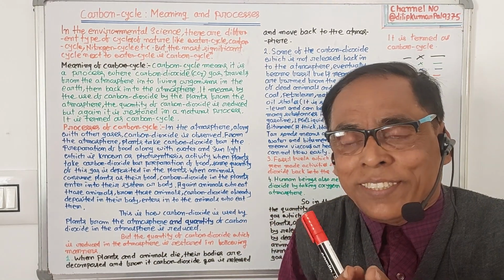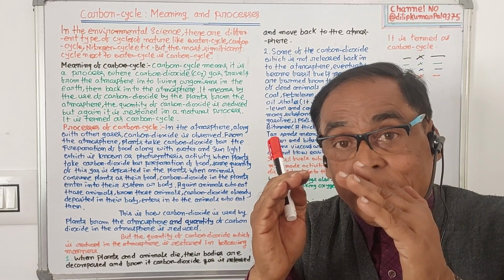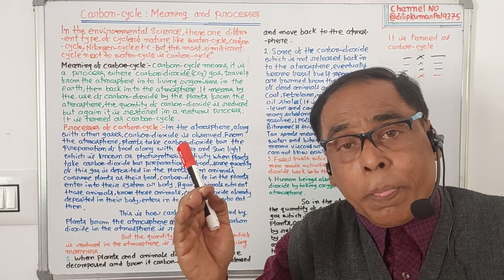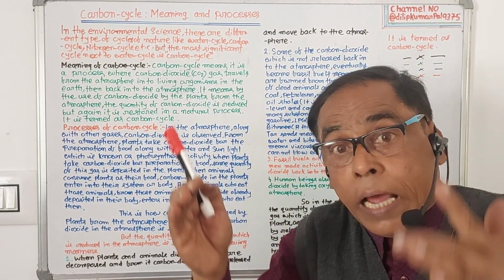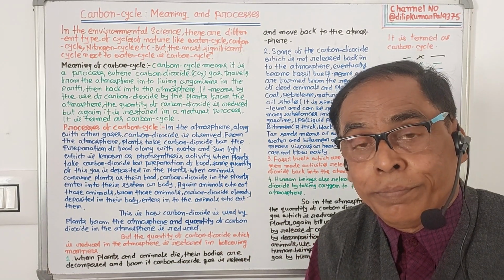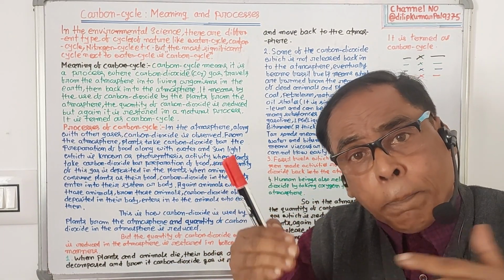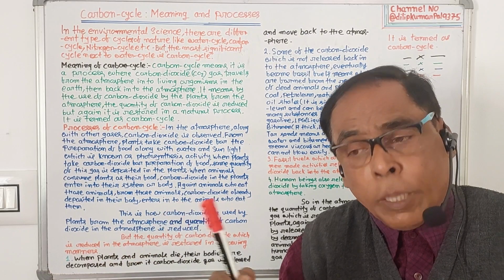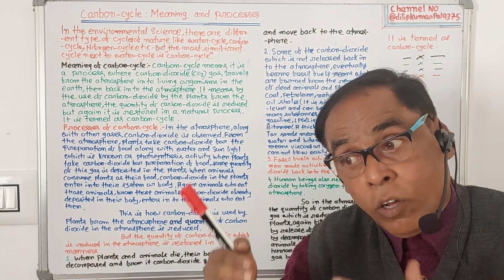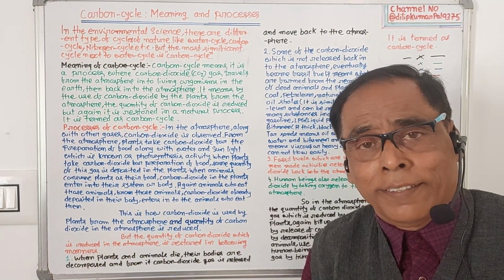Carbon cycle means, the carbon dioxide which is found in the atmosphere is used by plants for the preparation of food along with water and sunlight.